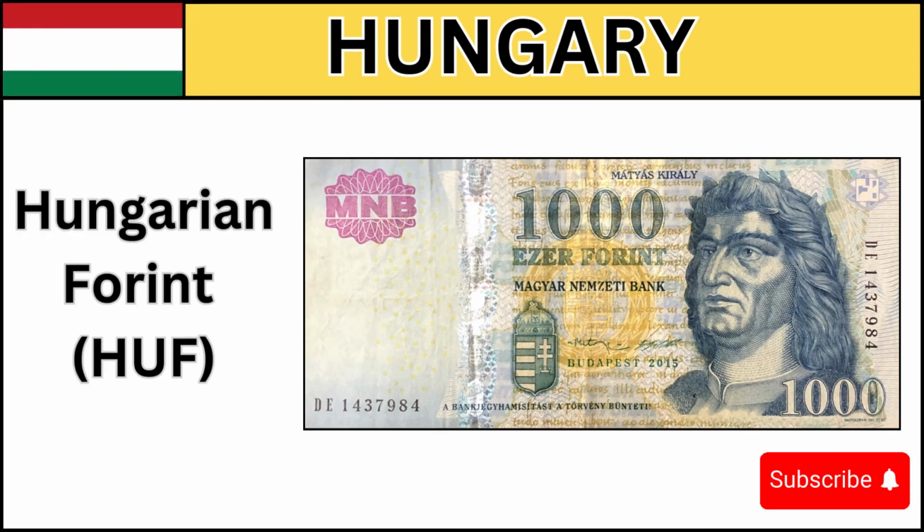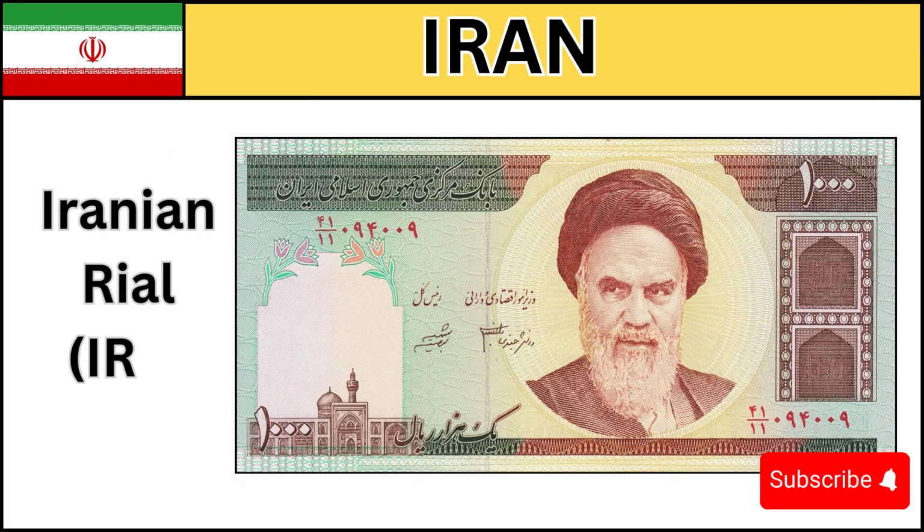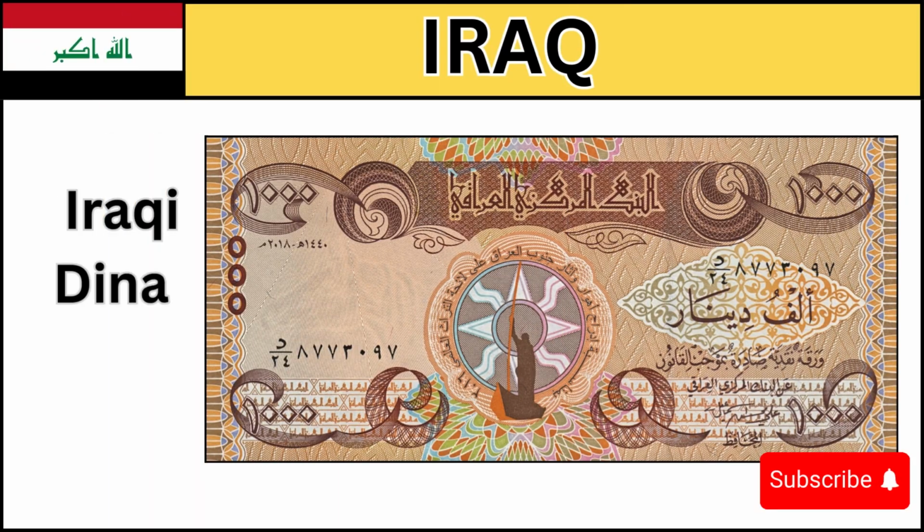Hungary. The currency of Hungary is Hungarian forint, HUF. Iran. The currency of Iran is Iranian rial, IRR. Iraq. The currency of Iraq is Iraqi dinar, IQD.